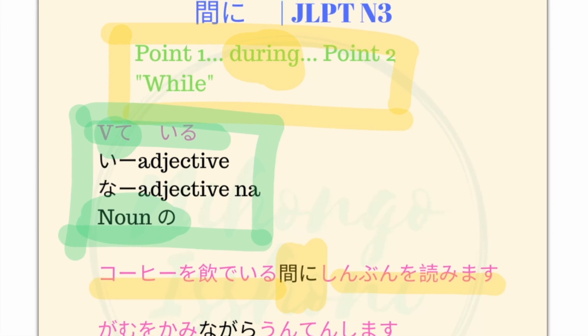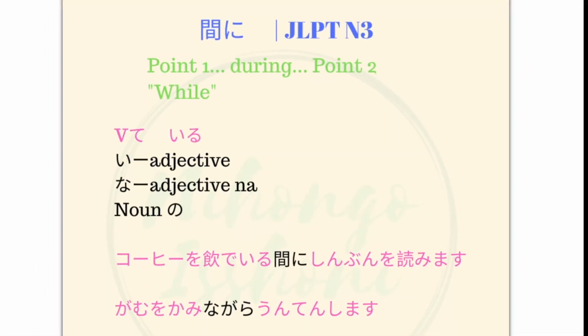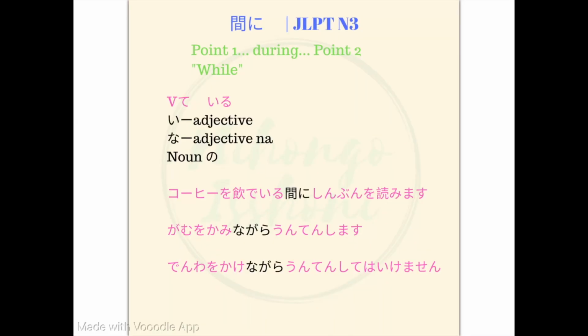Now let us have a look at the difference between aida ni and nagara. So as you can see in these examples, the first one having aida ni and the second one having nagara, as well as the third one which also has nagara.